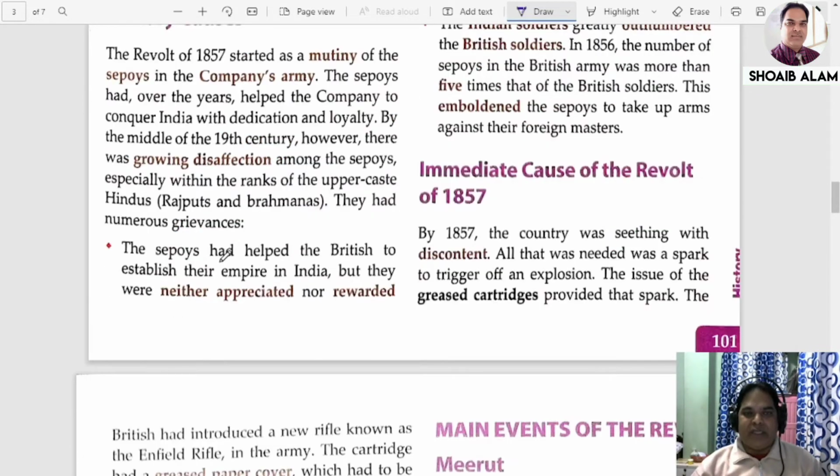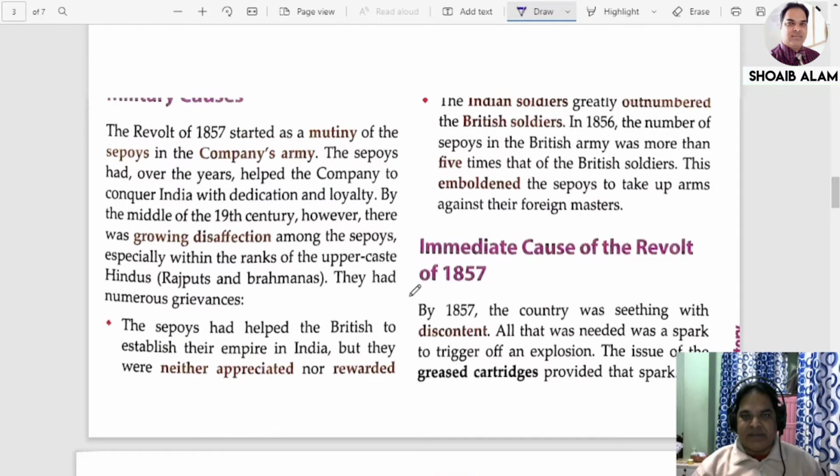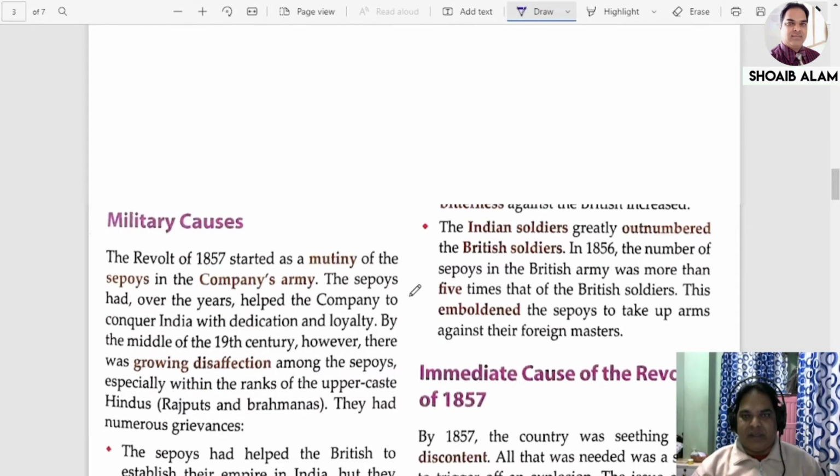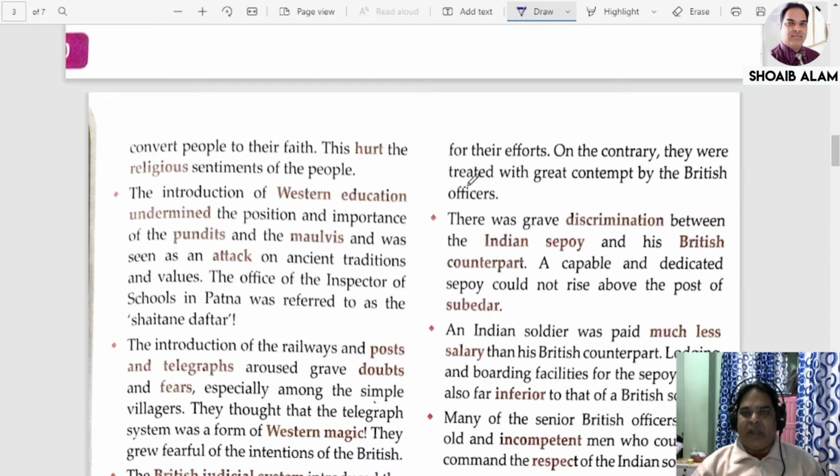The sepoys had helped the British to establish the empire in India, that is for sure, but they were neither appreciated nor rewarded. Whenever you do some good work, somebody will praise you, oh, well done, you did very good work. Never, they did not appreciate their hard work, nor were they rewarded with anything, cash or any sort of material help.